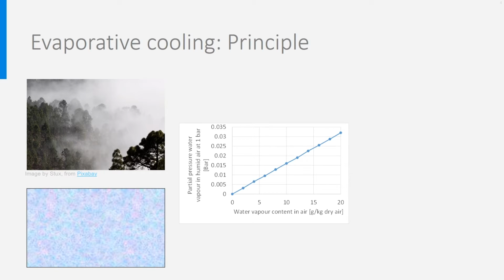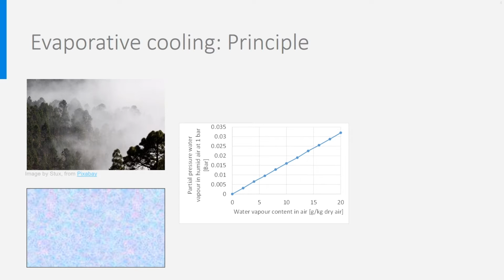You see in this graphic the partial water vapor pressure corresponding to a certain quantity of water vapor in 1 kilogram air. Also, when the air feels very humid, the absolute content of water remains low. See here, it varies from 0 gram, completely dry air, to 20 gram per kilogram dry air, which will feel extremely humid at high temperatures. On the vertical axis, you see the partial pressure of the water vapor. Of course, it is very low, as there is in fact little water vapor.